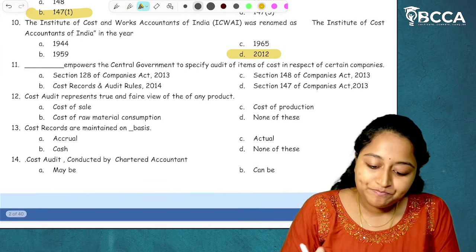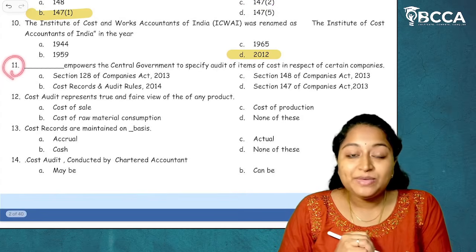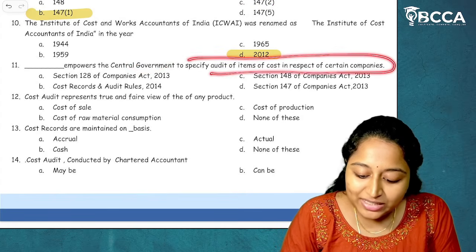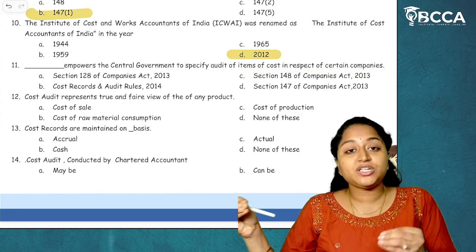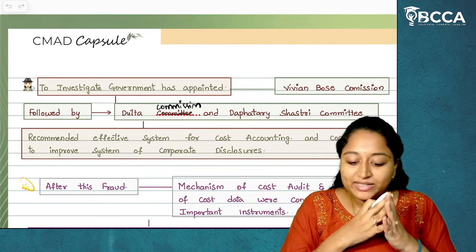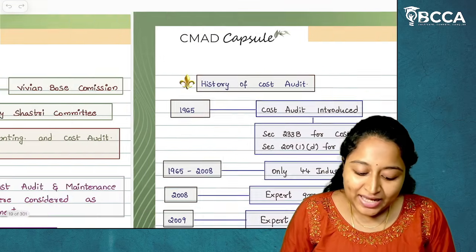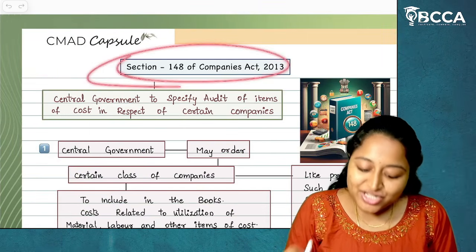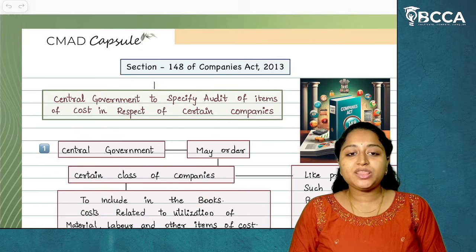I hope it's clear. Then, question number 11. Dash empowers the central government to specify audit of items of cost in respect of certain companies. Our entire section 148. What is section 148 of Companies Act 2013?